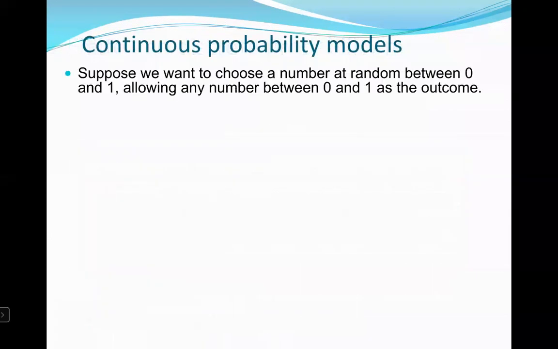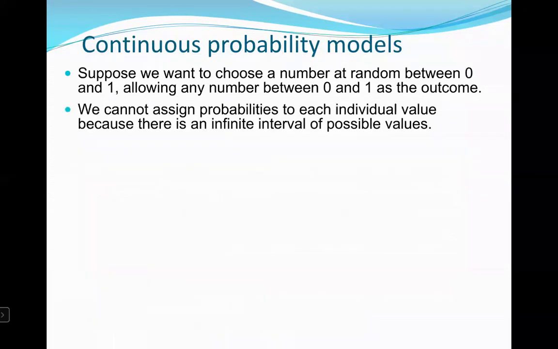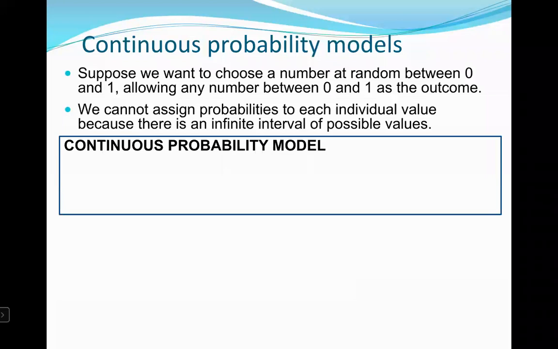Suppose we want to choose a number at random between 0 and 1, allowing any number between 0 and 1 as the outcome. We cannot assign probabilities to each individual value because there is an infinite interval of possible values. So if you were to choose a number between 0 and 1, 0.77 counts, but so does 0.777 and 0.77777, right? So there's an infinite amount of numbers between 0 and 1.